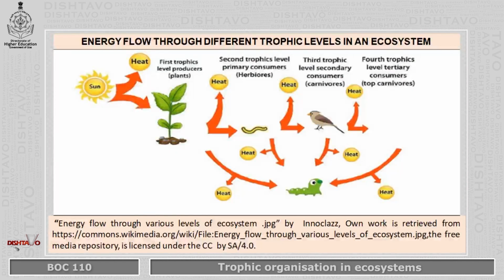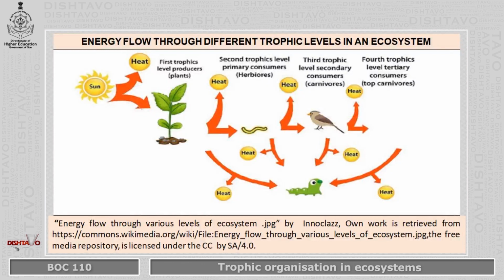So how does the energy flow? In the previous module, we had seen that there is energy flow in an ecosystem. How it flows, we can see in this presentation. Basically, the energy comes from the sun, and it comes as light energy and heat energy. Heat energy is released into the atmosphere, and the light energy that comes is used by the producers, that is the plants, because they have chlorophyll.